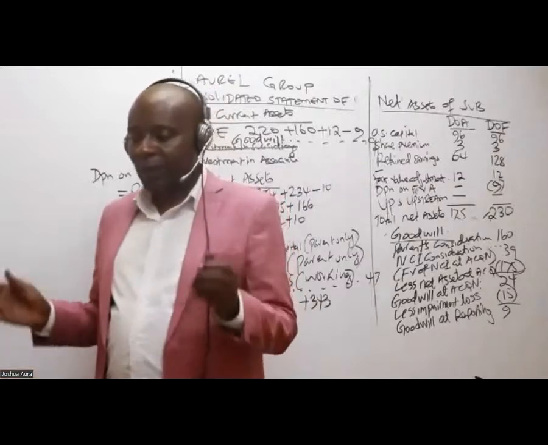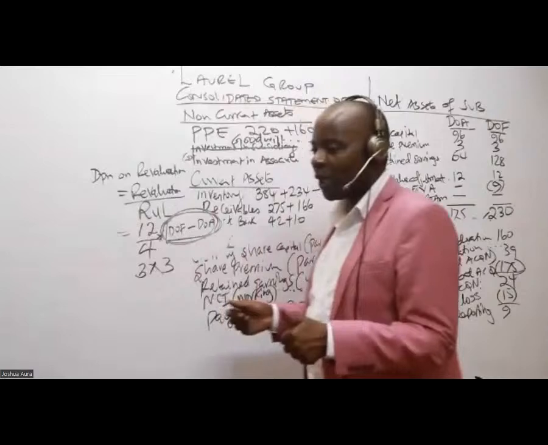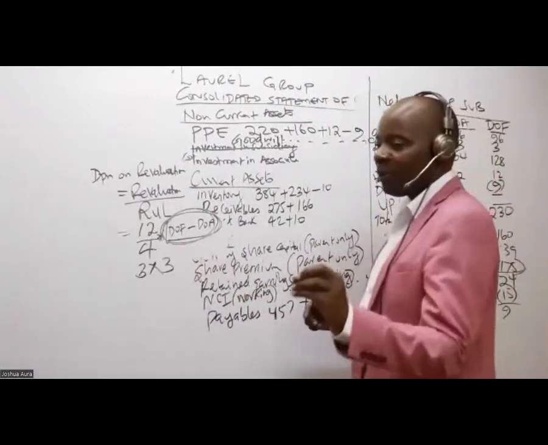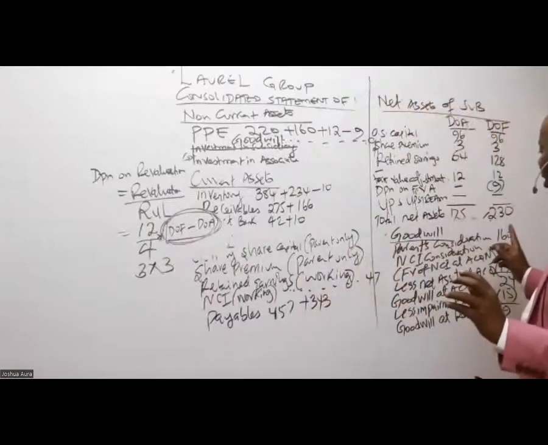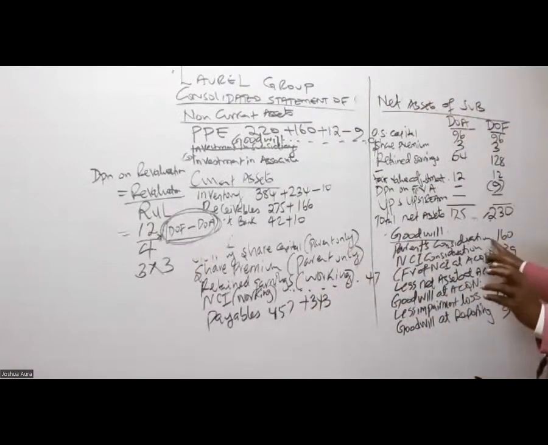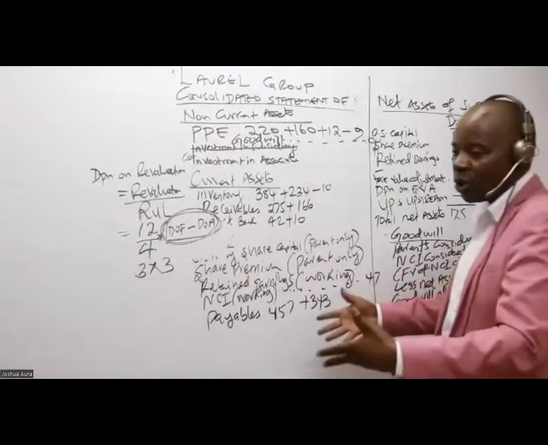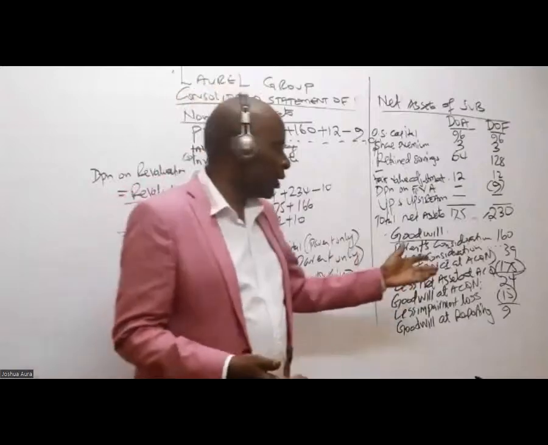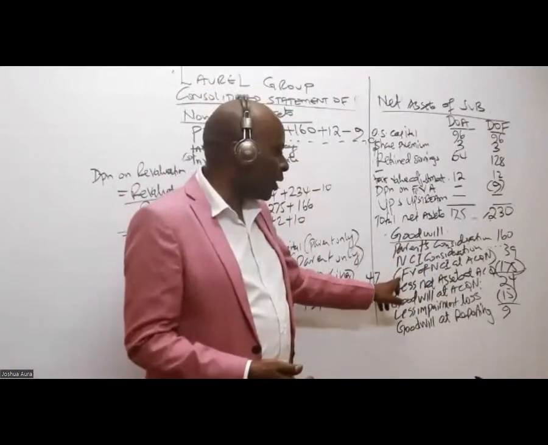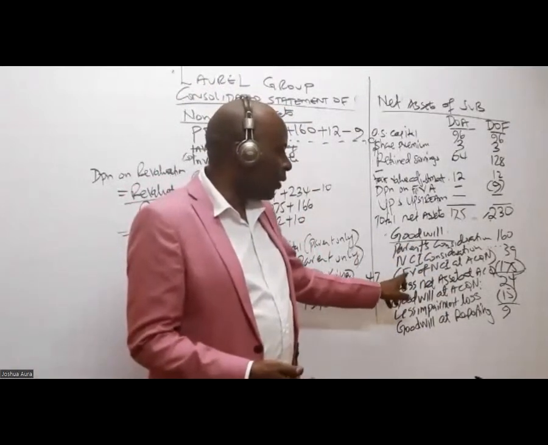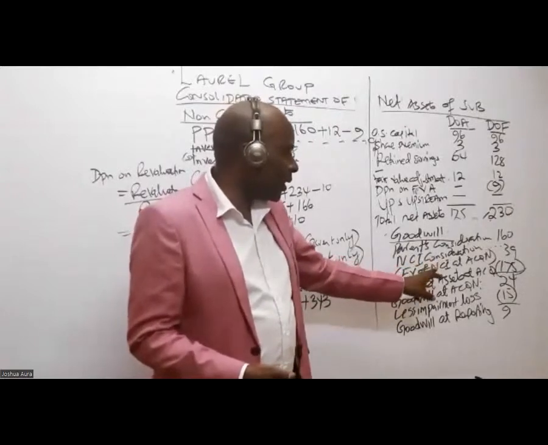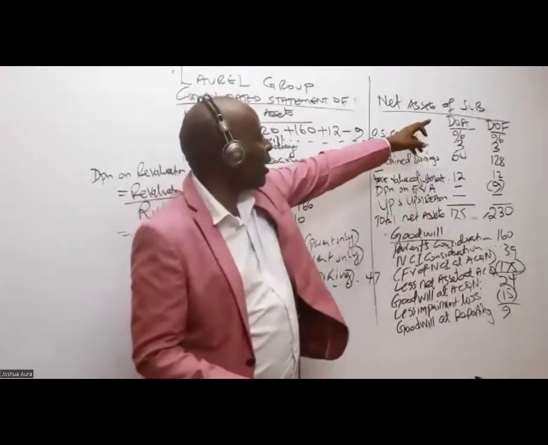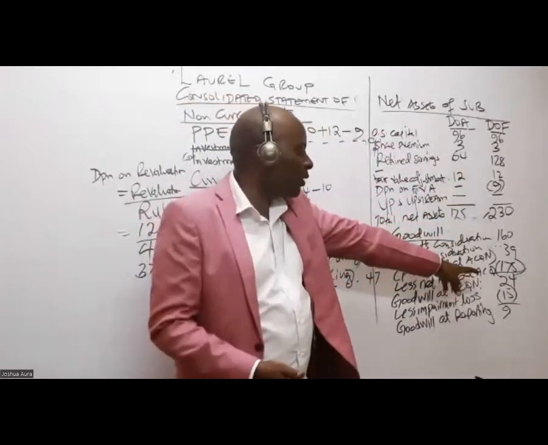Somebody is again telling me to repeat on this goodwill. What we have done, we've taken the parent's consideration. To get 80% of the shareholding in this subsidiary, the parent paid 160. During this acquisition, the NCI's value was 39. Then we subtract net assets at acquisition, which was 175.